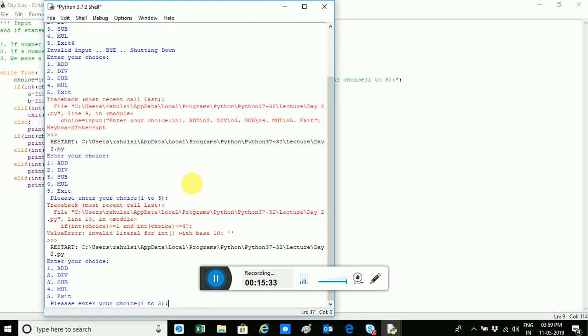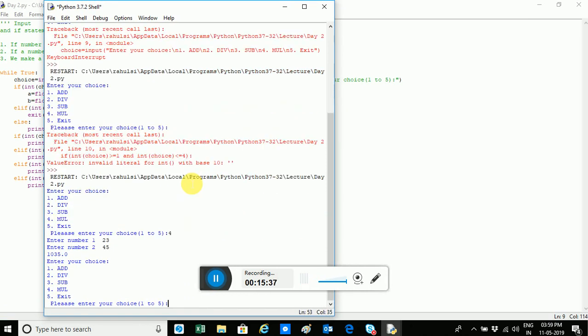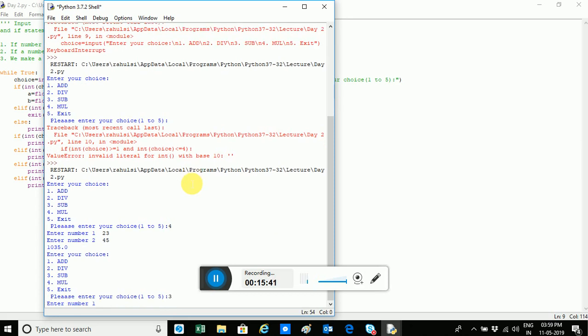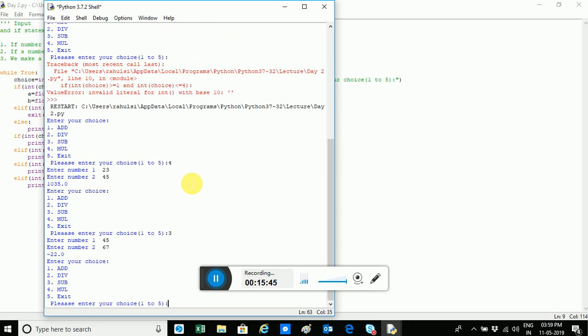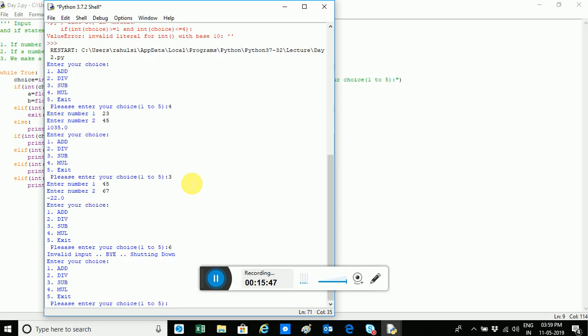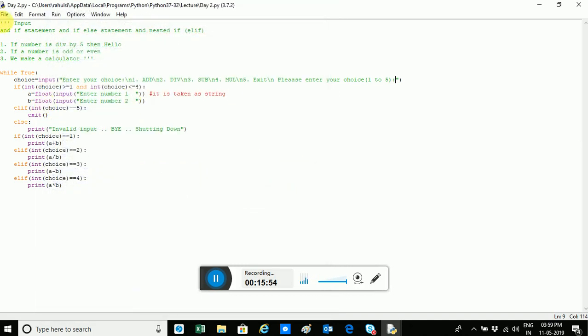Now it looks good. Press 4, enter a number 23, 45. Now I want to do subtraction. So subtraction is 3 and I want to enter 45, 67. Subtraction has been done, and now I by mistake entered something wrong. No, this is not the option, so I pressed 5 and see it has exited and it has gone out.